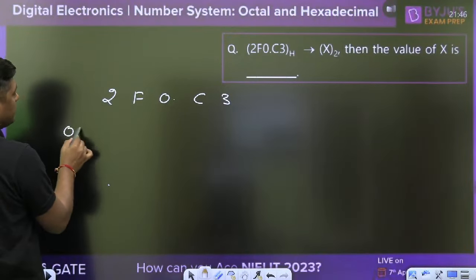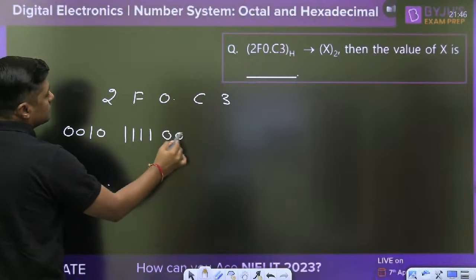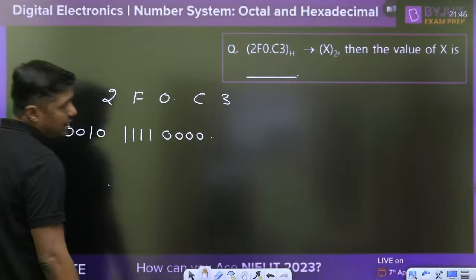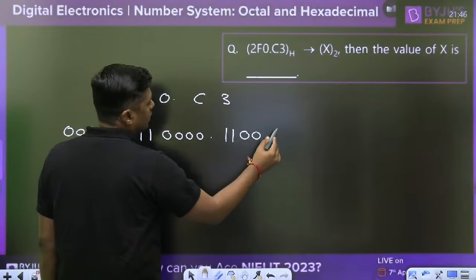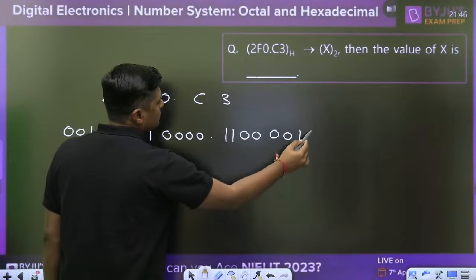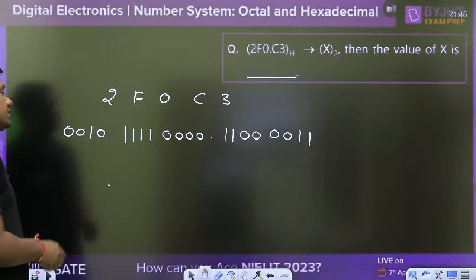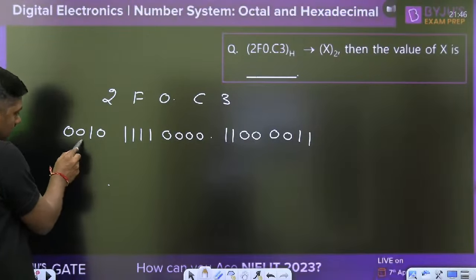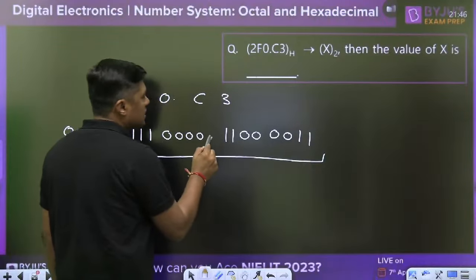Each digit is represented by 4 bits. 2 is 0010, F is 1111, 0 is 0000, point, C, A for 10, B for 11, C for 12, and what is the 3? This is 0011. Every digit is represented by 4 bits. So this is the actual, and you can ignore this. And that is the answer for this question.